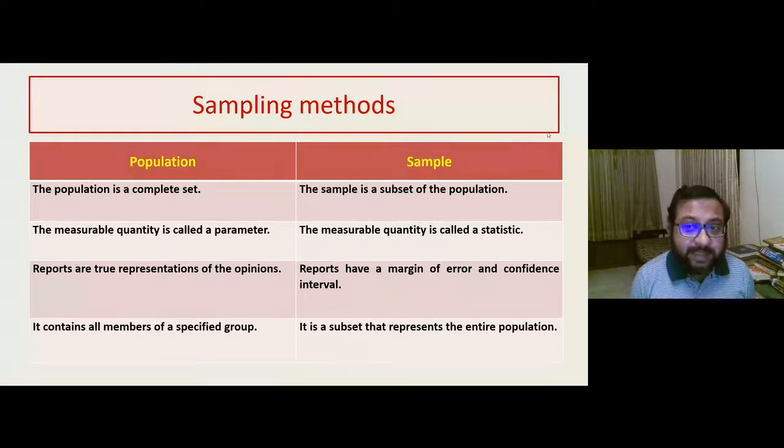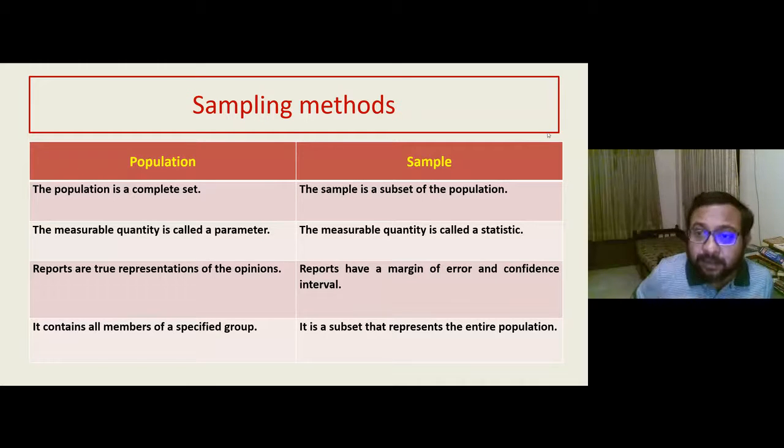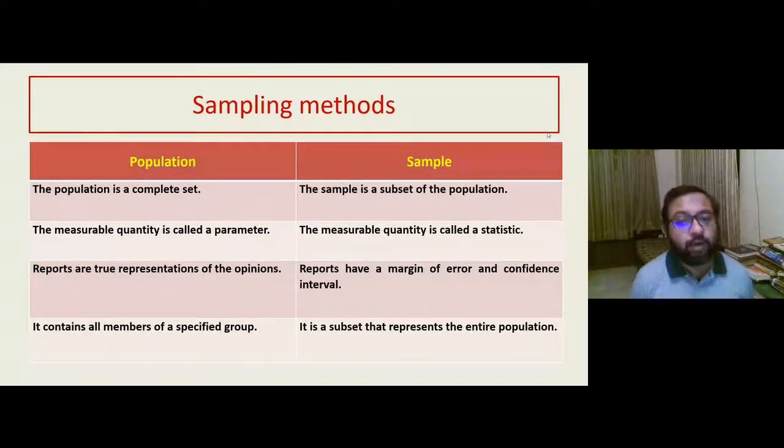But when you deal with a sample, you are assuming that your sample represents the population. But actually it will not fully represent the population. There will definitely be some variation. And therefore, your sample will come with certain margins of error and a certain confidence interval. Confidence interval is the accuracy. And these will depend on your sampling technique. The better the technique, the less will be the error and the greater will be the confidence. Population includes all members of the group. Sample is only a small portion of the population that represents the population.